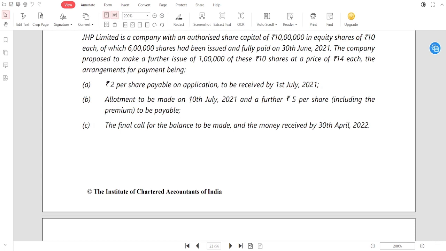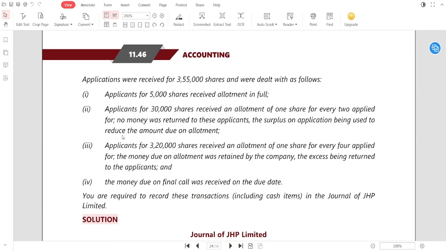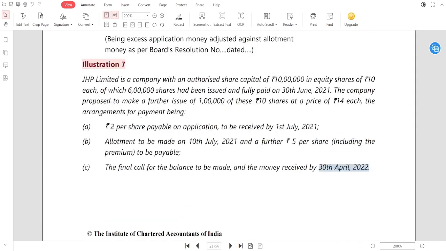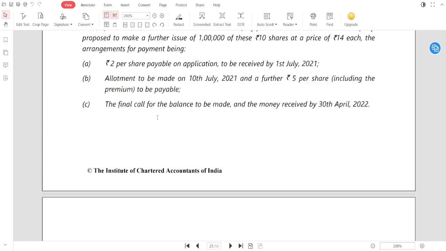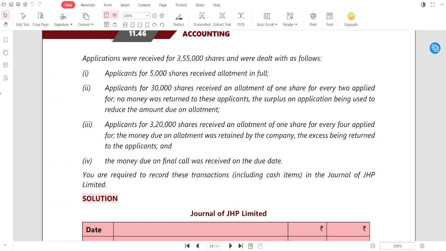It means on 10 July the allotment money is due, but actually the final call was made on 30th April, after a lot of time, almost 9 months and 21 days. Now applications were received for 3,55,000 shares and were dealt with as follows. You have issued 1 lakh shares of rupees 10 each at a price of 14 each, but you received applications for 3,55,000 shares. See how this bifurcation has been made.